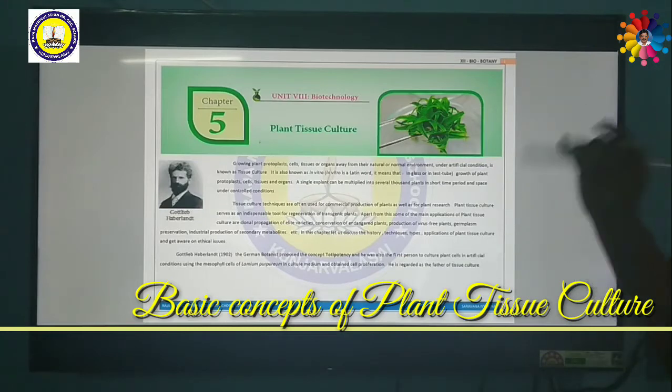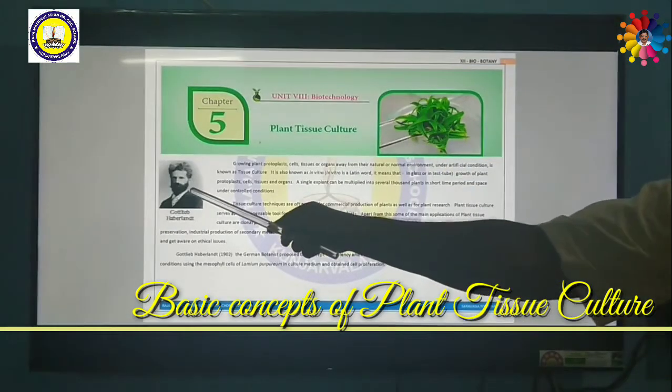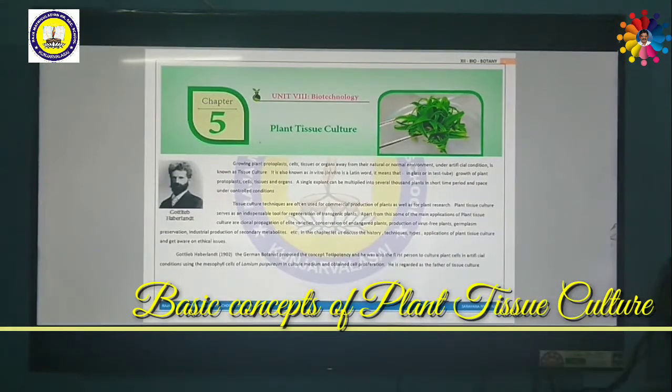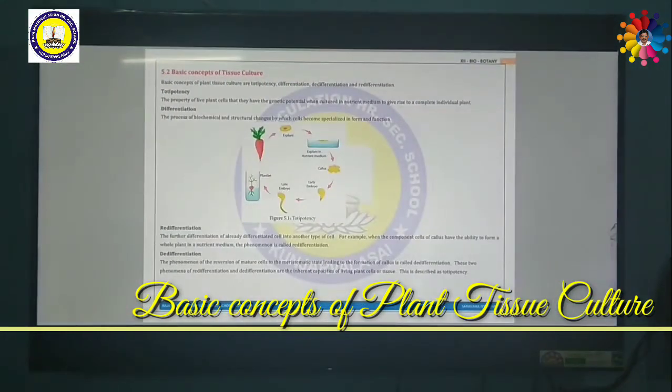This was the first plant tissue culture, produced by Gottlieb Haberlandt in the year 1902. He is regarded as the father of plant tissue culture.